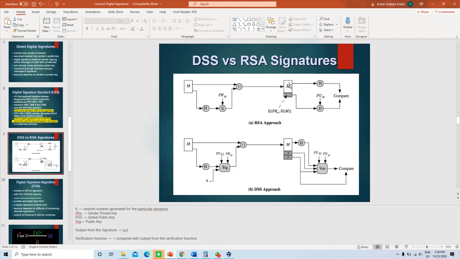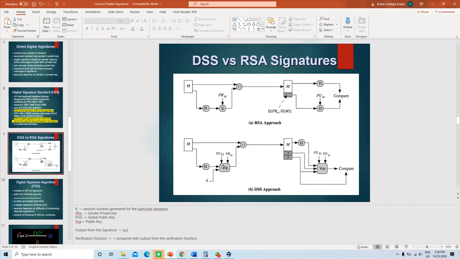At the end, the message is again hashed and the signature is decrypted using the public key of the sender, and the hash values are compared to verify the signature. Whereas in the case of DSS, it is a little different. The message basically is hashed.